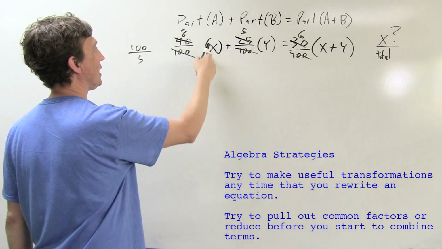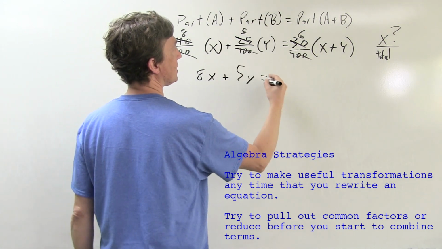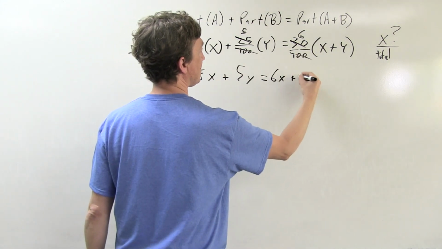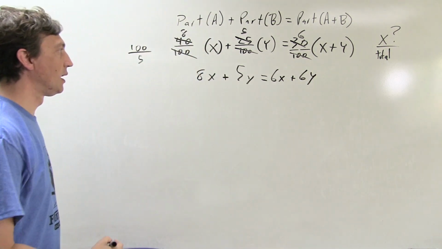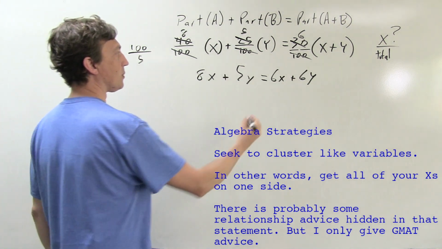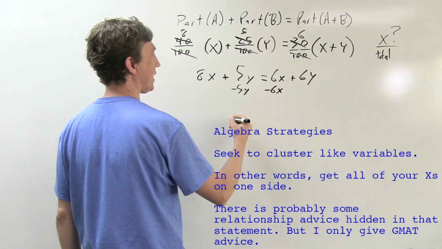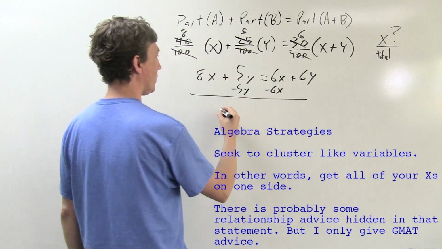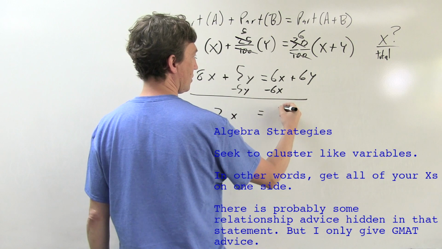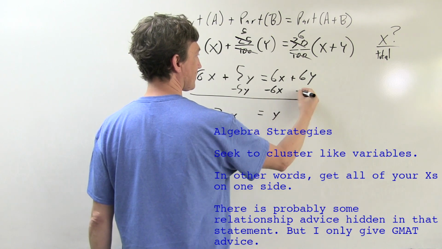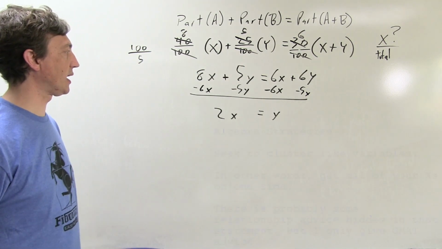Now let's see what we got. 8x plus 5y is going to equal 6x plus 6y, if I just distribute that 6 on through there. And let's cluster our like variables. We'll subtract 6x from each side and subtract 5y from each side. And so we end up with 2x over here equals y. So we got to subtract 5y there, 6x, right? Do the same to both sides.